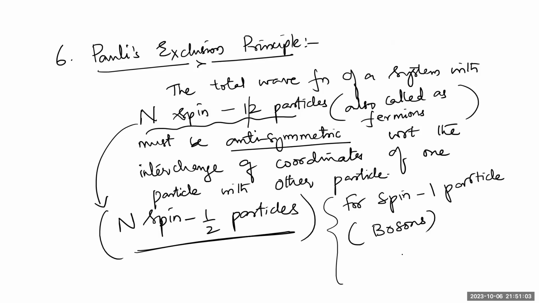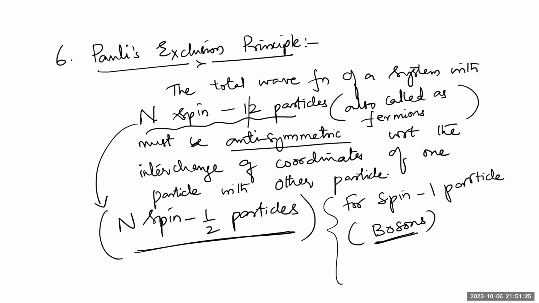Have you heard about this one? Yes, sir. Right? For bosons, again we need to write the wave function equation, and that wave function equation will be a symmetric equation. For fermions, the equation will be different.